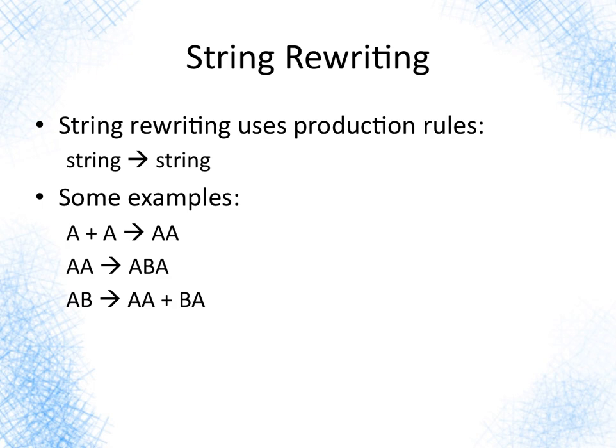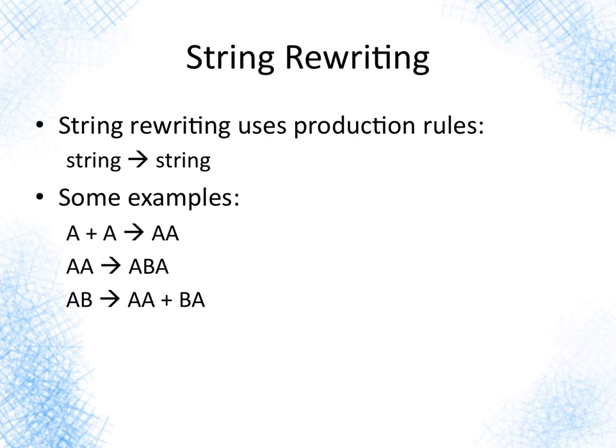Here are some examples of production rules. We have A followed by another A. Now the plus sign means that these are two distinct strings. It's not analogous to arithmetical addition, but it means that we have two distinct strings there, two A's. We could use a comma instead of a plus. So A plus an A, they come together and they're transformed into one string, AA. Two strings become one string.